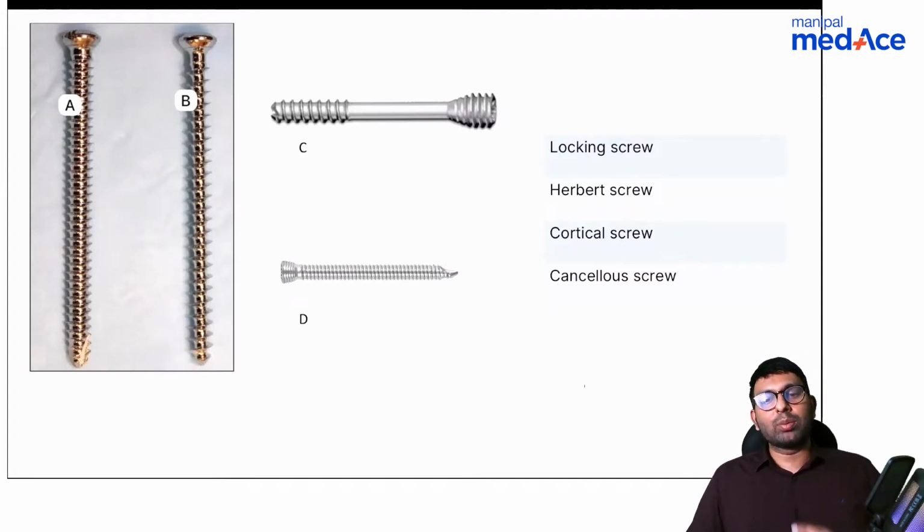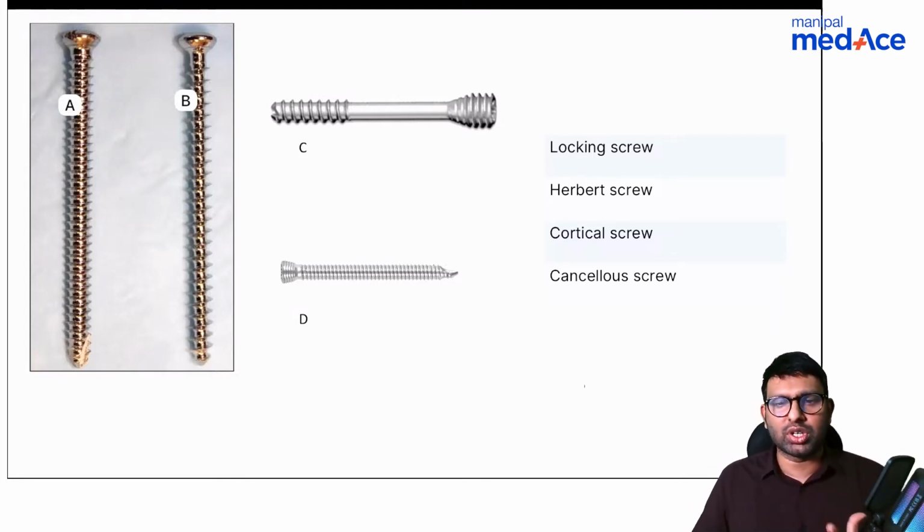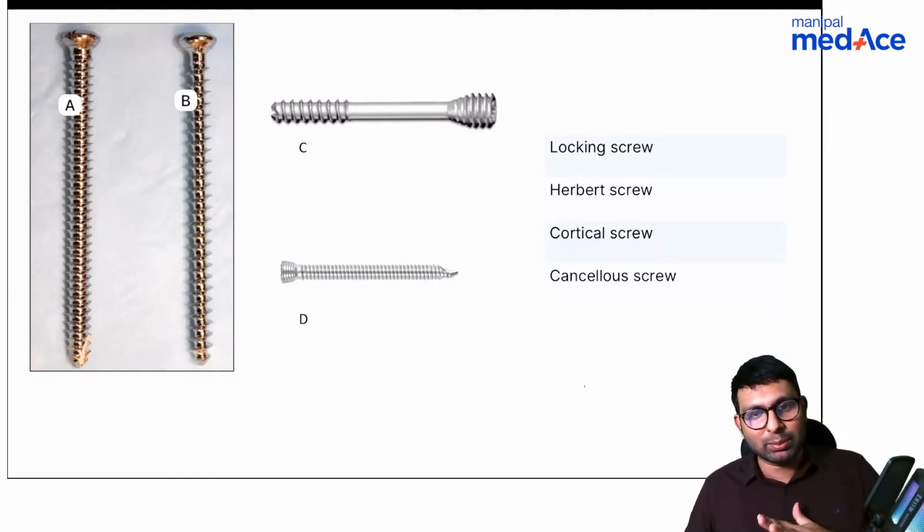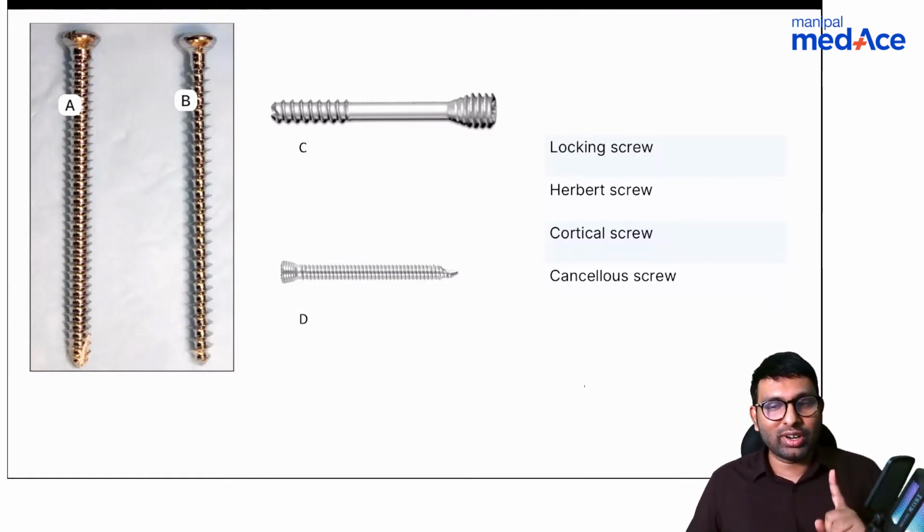Okay. Now let's talk about screws. Someone in the group also asked me to describe about screws. So let's understand this concept of which screws are what. A lot of confusion among this topic. So please look at this. I have 4 screws here. All 4 might look similar, but they're different. All 4 are different types of screws.